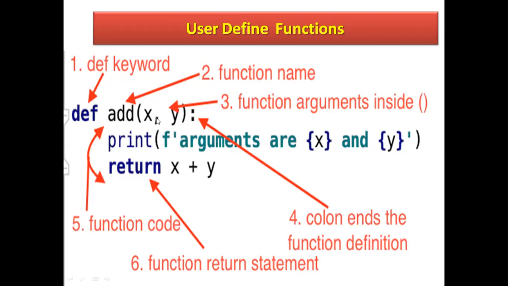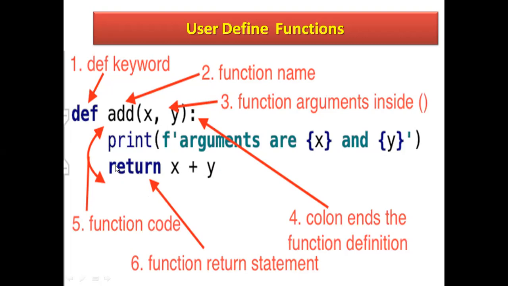And the third part is the argument list. Inside the function which you are defining, these are the arguments you are using. This is the argument inside here. Colon. What is the use of the colon? It ends the function definition. This is called the function definition. And print and return, with arguments x and y, are both part of the body of the function, the function code.